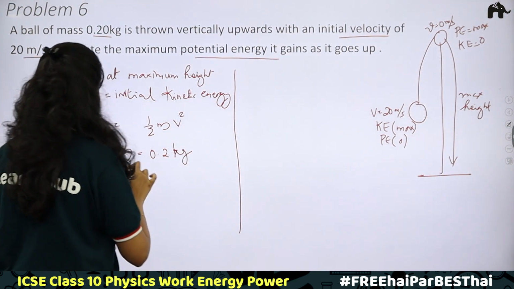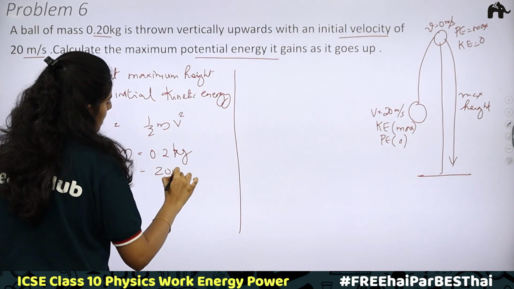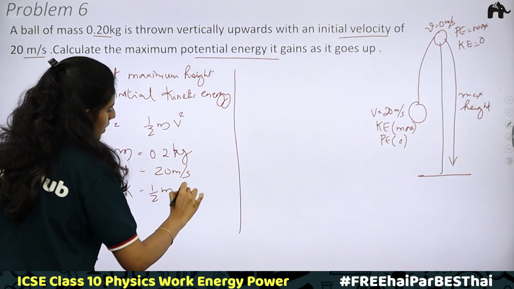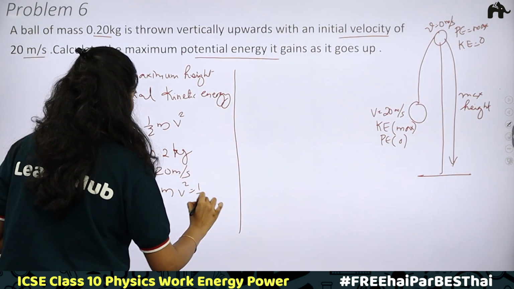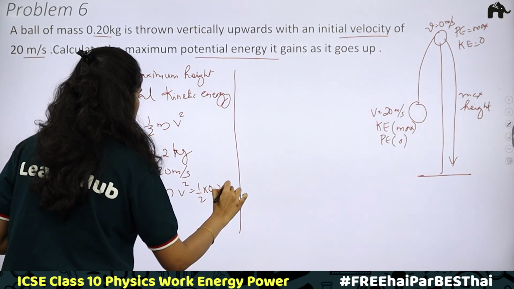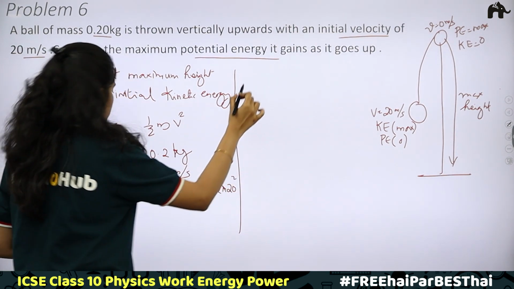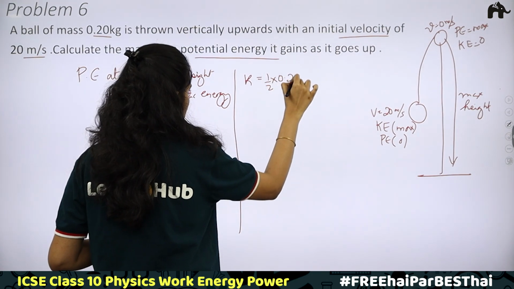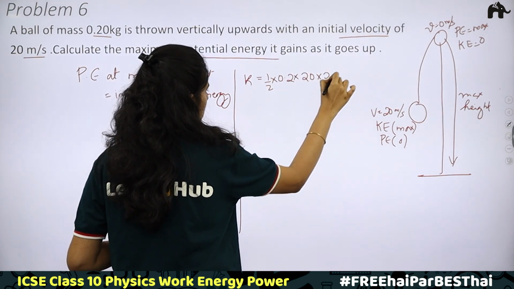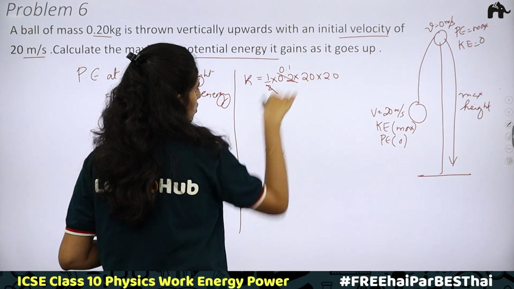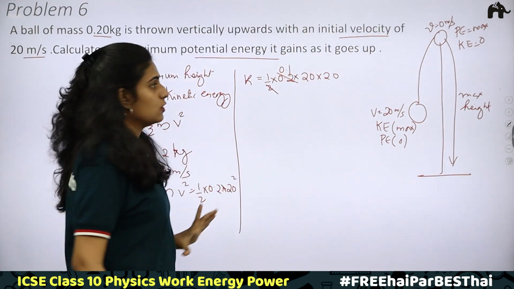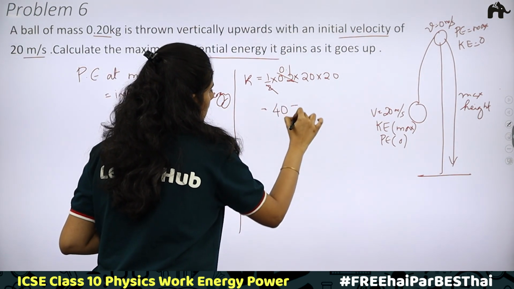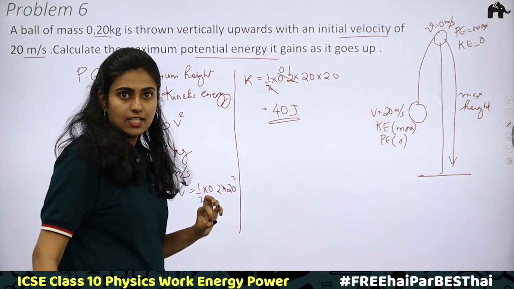Then initial velocity is given. V is equal to 20 meter per second. Then what is the kinetic energy? Half mv square. Put the values. Half into 0.2 into 20 square. Kinetic energy is equal to half into 0.2 into 20 into 20. Half into 0.2 can be cancelled, it becomes 0.1. 20 into 20 is 400. 400 into 0.1 is 40. So 40 joules is the kinetic energy.